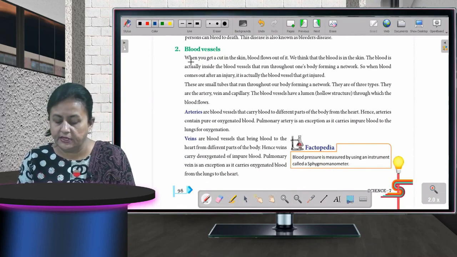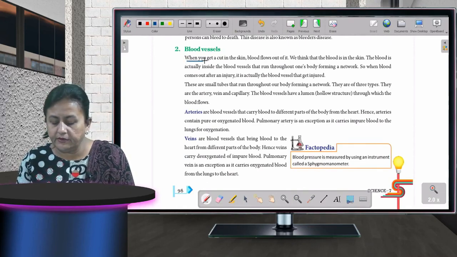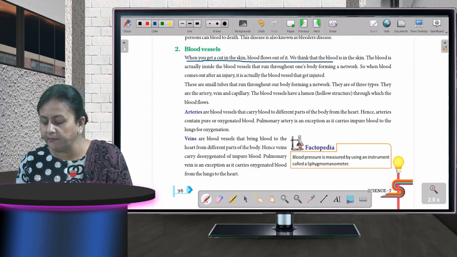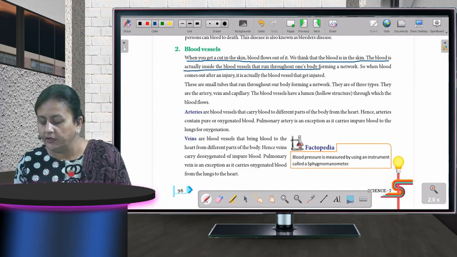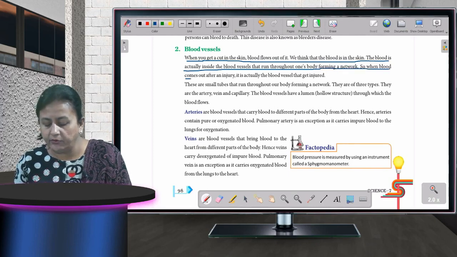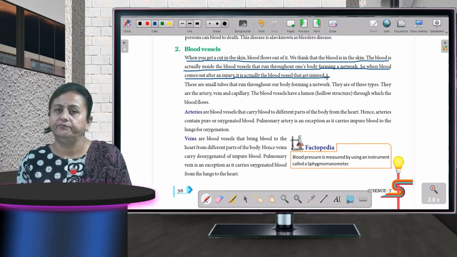Blood vessels. When you get a cut in the skin, blood flows out of it. We think that the blood is in the skin. The blood is actually inside the blood vessels that run throughout the body, forming a network. So when blood comes out of an injury, it is actually the blood vessels that get injured.